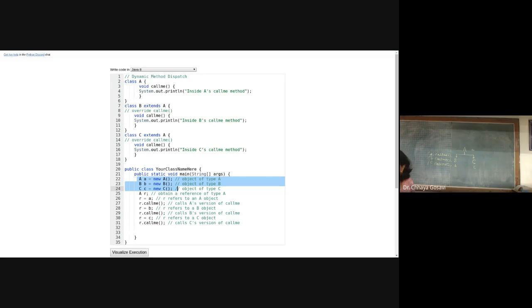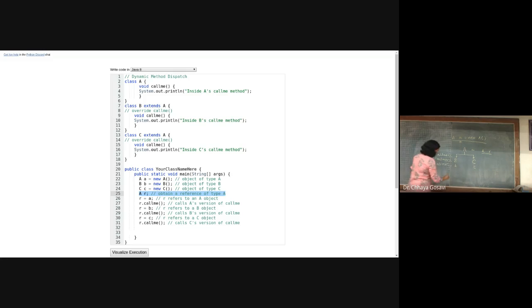Then what is dynamic method dispatch? So look here at what we are doing. I'm creating a reference of type A, AR. How to create object small a? A small a is equal to new A. So this is a reference and this is the object. So you are assigning an object of class A to a. But if I just write AR, here R is a reference, and memory is not allocated to this reference.